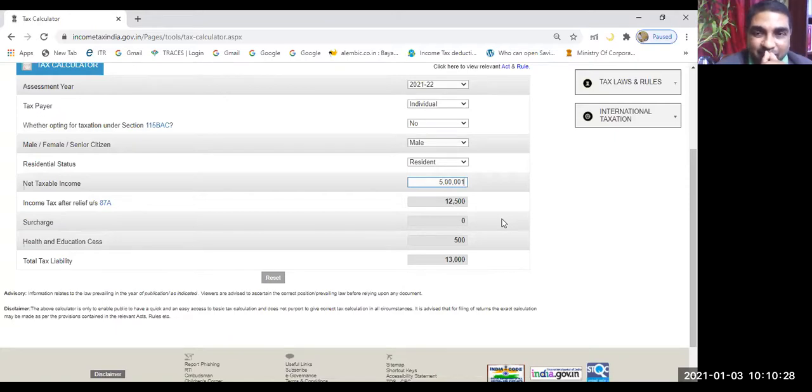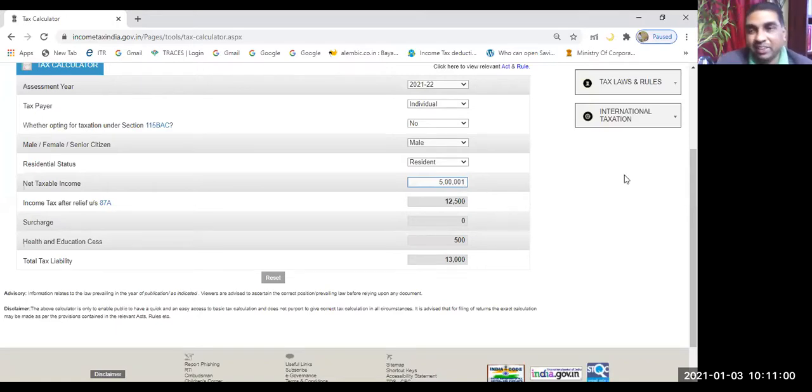Are you getting it? Yes, sir. And that's the fact. So one has to be careful about this. Sometimes you have to plan your income in such a way that if it is marginally exceeding 5 lakh rupees, it is wise to restrict it within 5 lakh rupees. Otherwise, 1 rupee of income may attract 13,000 rupees tax. Did you understand? Yes, sir.